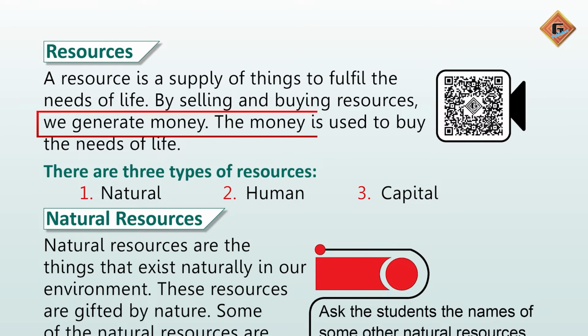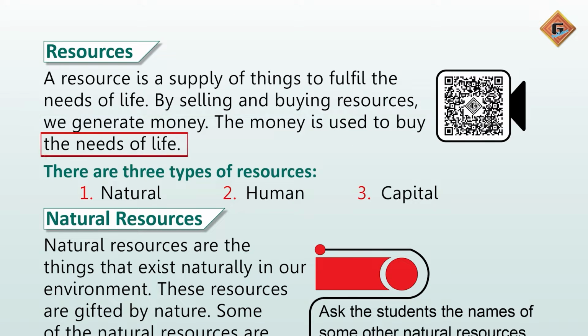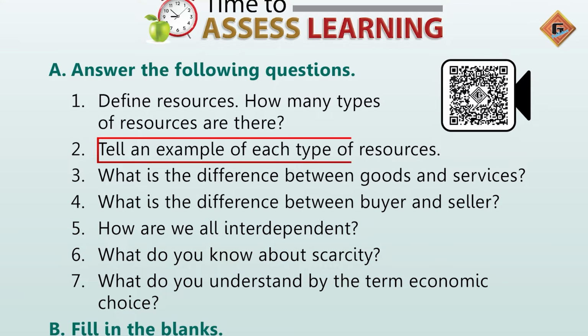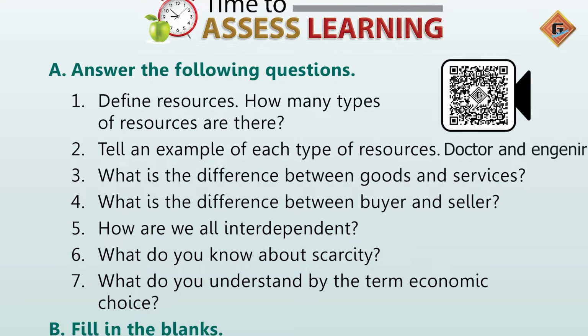Resources are the supply of things to fulfill the needs of life. There are 3 types of resources: natural resources, human resources and capital resources. Question number 2, tell an example of each type of resources. Water and air are natural resources, doctors and engineers are human resources, factories and vehicles are capital resources.